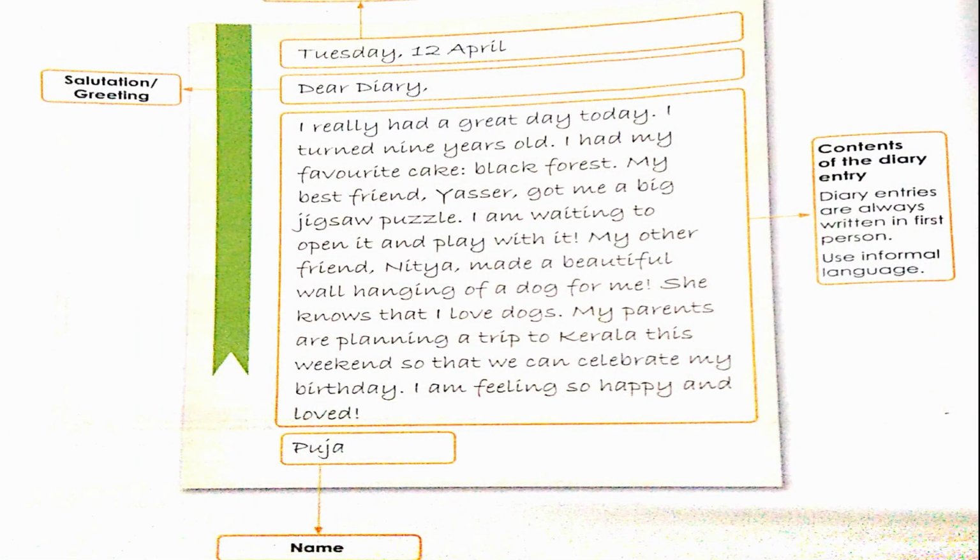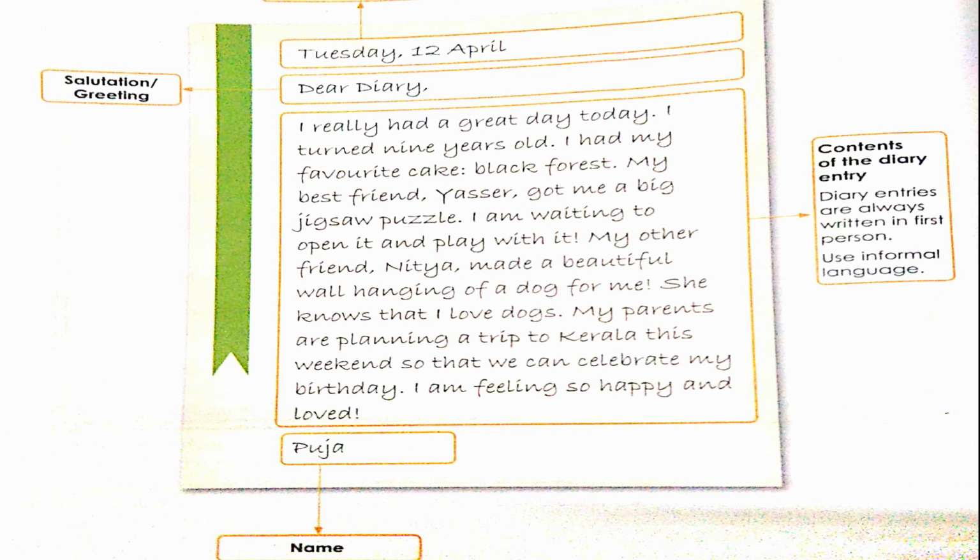Now look at the following sample of a diary entry, class. There you can see the sample of a diary entry as given on page number 26 of your English workbook. As I have already shown you the format, on top you can see that the day and date have been mentioned at the left hand corner of the diary. As you can see, Tuesday and 12th April, right? Then just below that we can see the salutation or greeting.